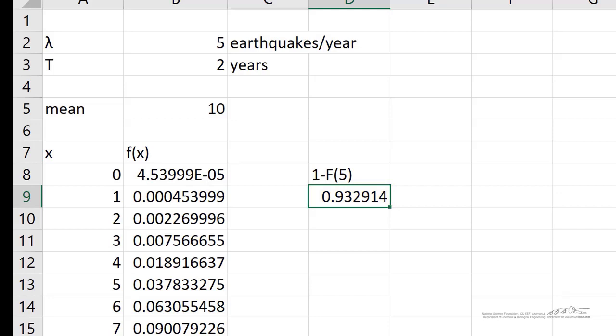Hopefully, this screencast gives you a better idea of the Poisson distribution and how to implement it in Microsoft Excel.